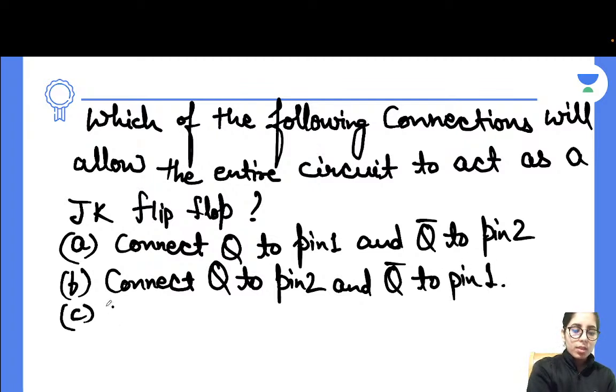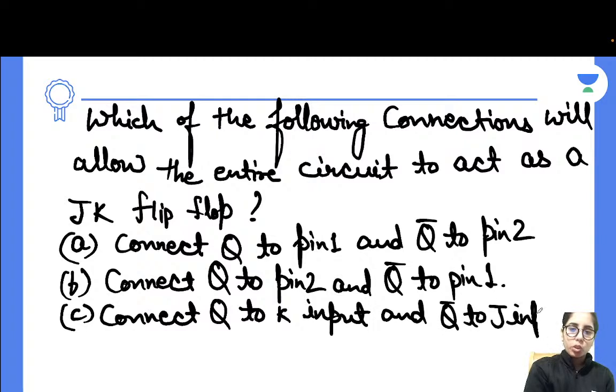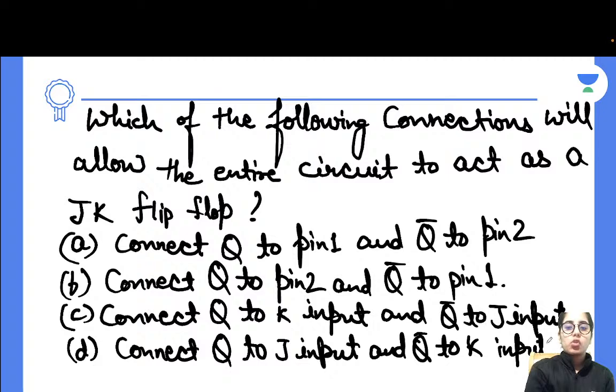The next one is connect Q to K input and Q bar to J input. The last one says connect Q to J input and Q bar to K input. That's what they have mentioned.